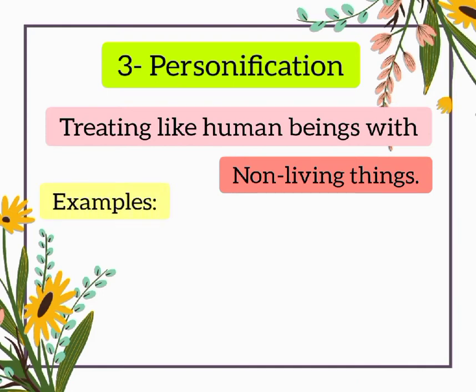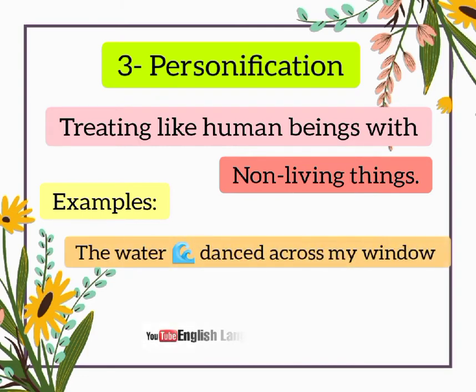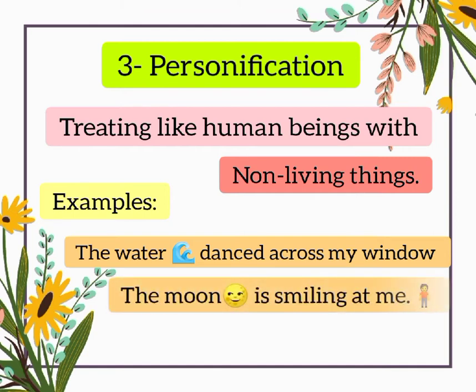Here are some examples of personification. The water danced across my window. Here we use personification because we treat the water as a human thing. We act as if water is human, but in reality it is not human and it cannot dance. That's where we use personification. The second example is, the moon is smiling at me. In reality, the moon cannot smile, but we give it a characteristic of a human, and that is known as personification.